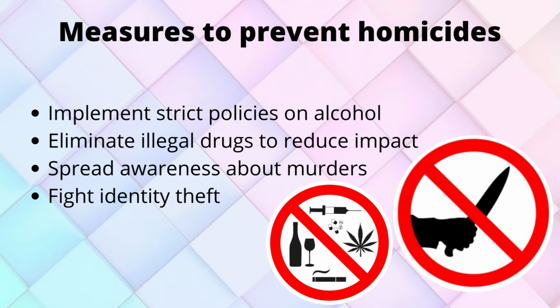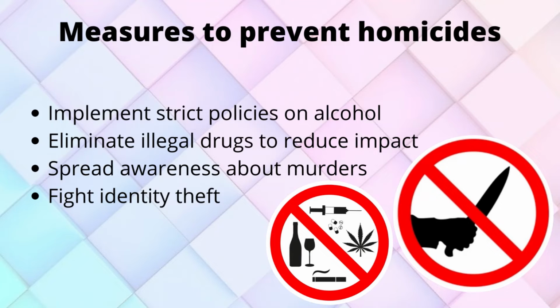3. Spread awareness about murders. Governments and citizens need to use various methods, including campaigns and technology, to reach every individual and warn them about the effects of crime. Every individual needs to feel important and appreciated in society to reduce the number of people who feel neglected. Otherwise, they can easily develop bizarre behaviors inclined towards committing crimes and murders.